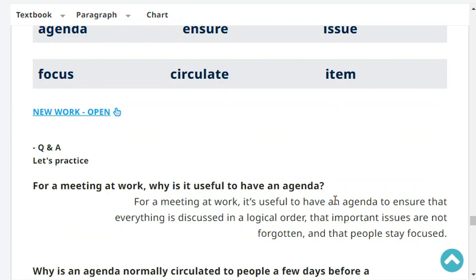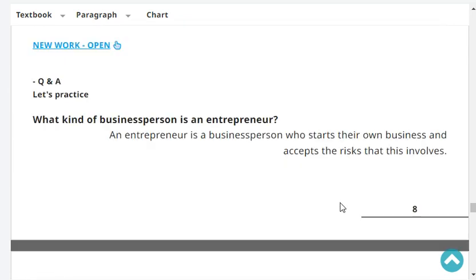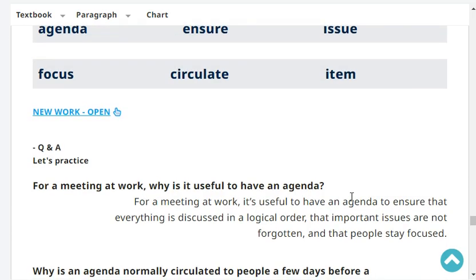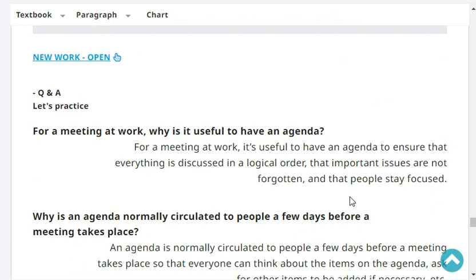Okay, next. For a meeting at work, why is it useful to have an agenda? For a meeting at work, it's useful to have an agenda to ensure that everything is discussed in a logical order, that important issues are not forgotten, and that people stay focused. Very good.